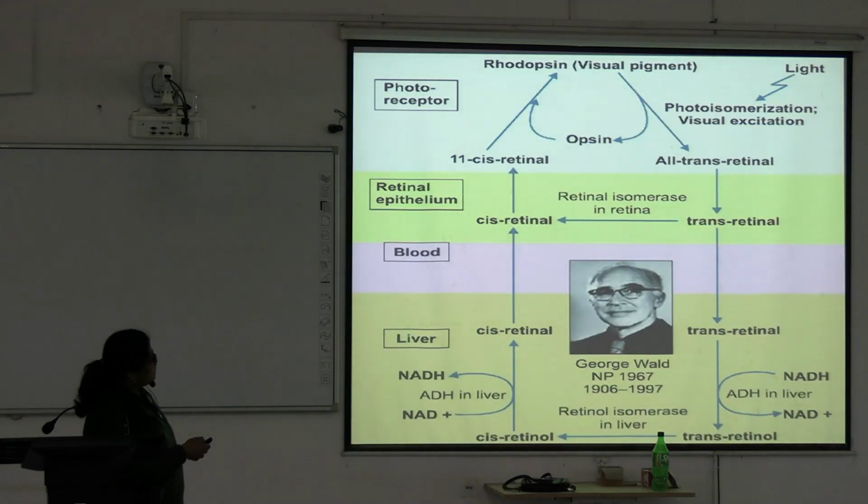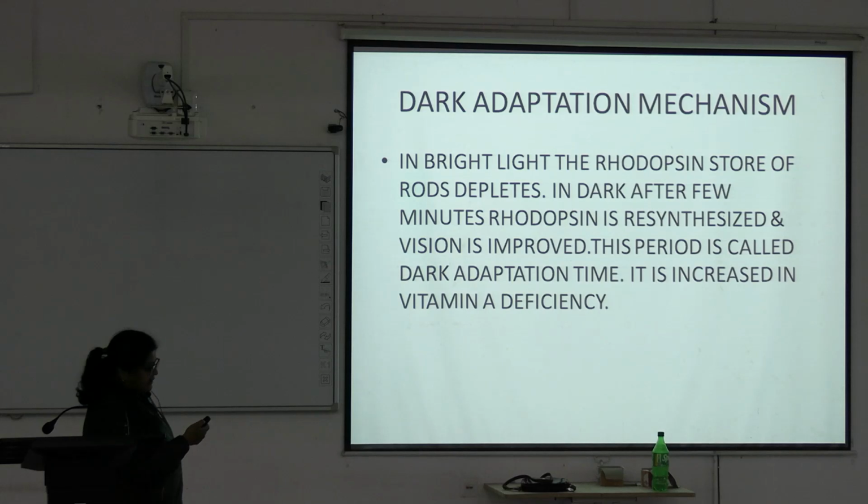So in case of bright light, there is reduction of rhodopsin, which is the visual pigment, and again after a few minutes or few seconds there is regeneration. In the dark there is regeneration of this rhodopsin, and this time interval is called the dark adaptation time. It is increased in vitamin A deficiency.